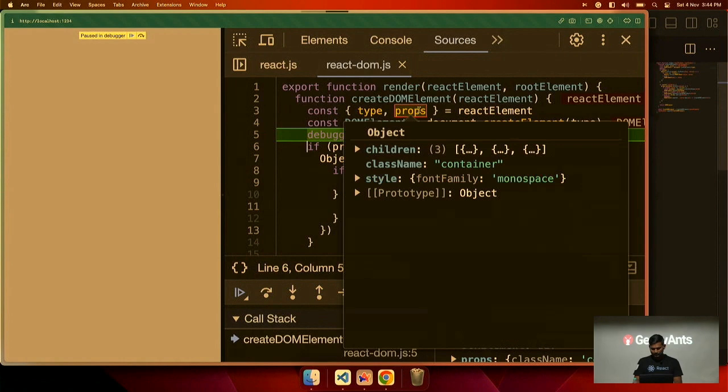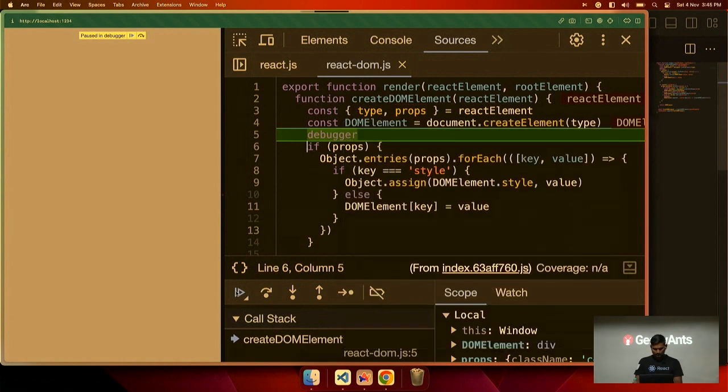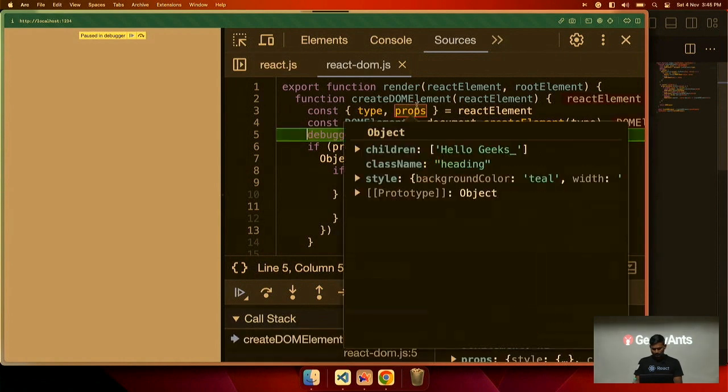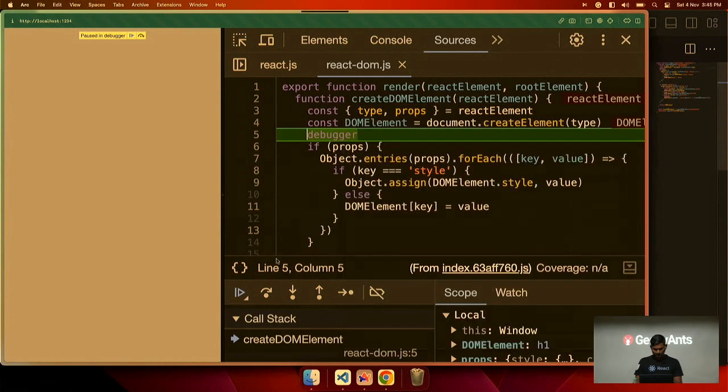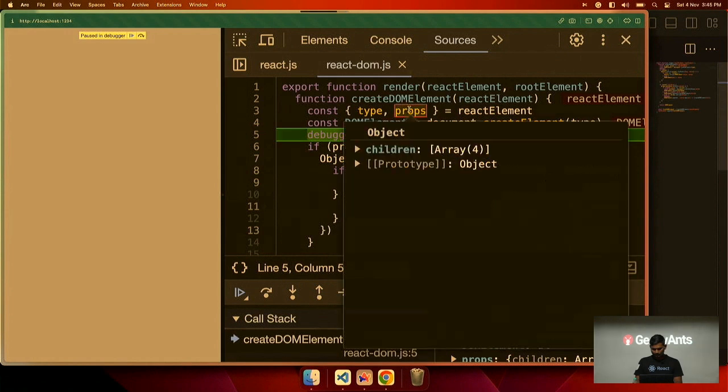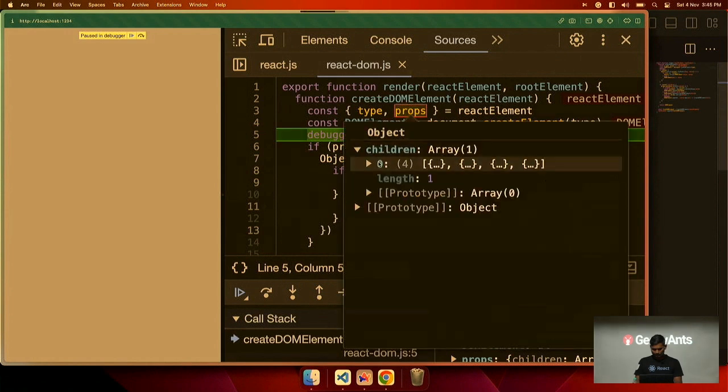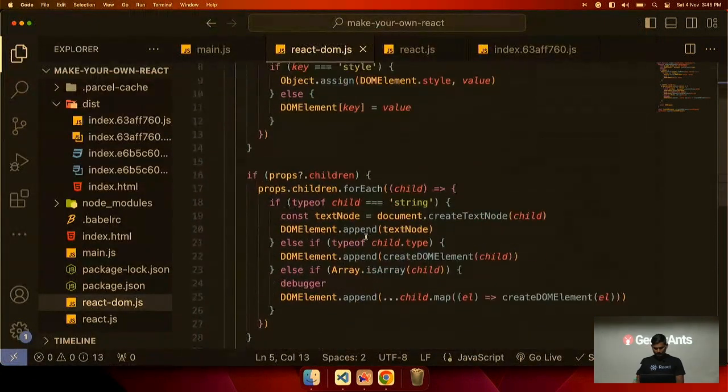So here the prop is okay. Let us move. Now the prop is hello geeks. And this children is an array. One second, let me check.